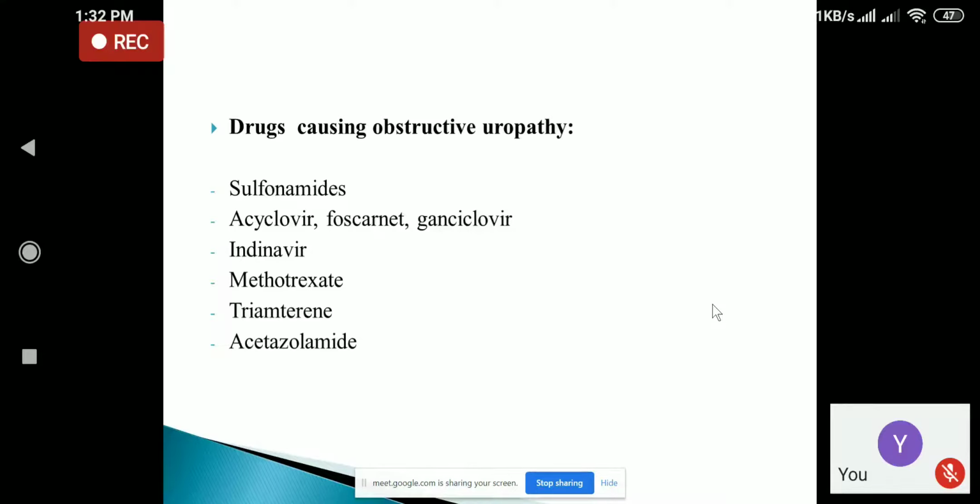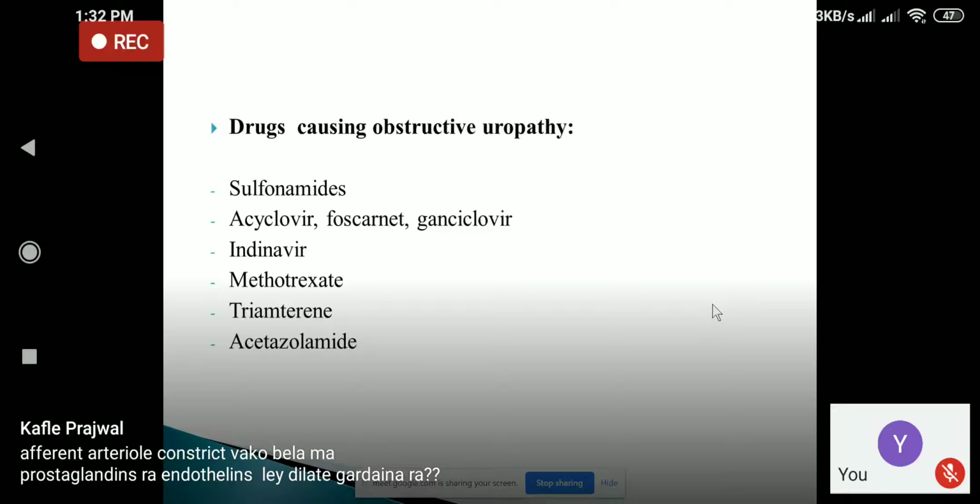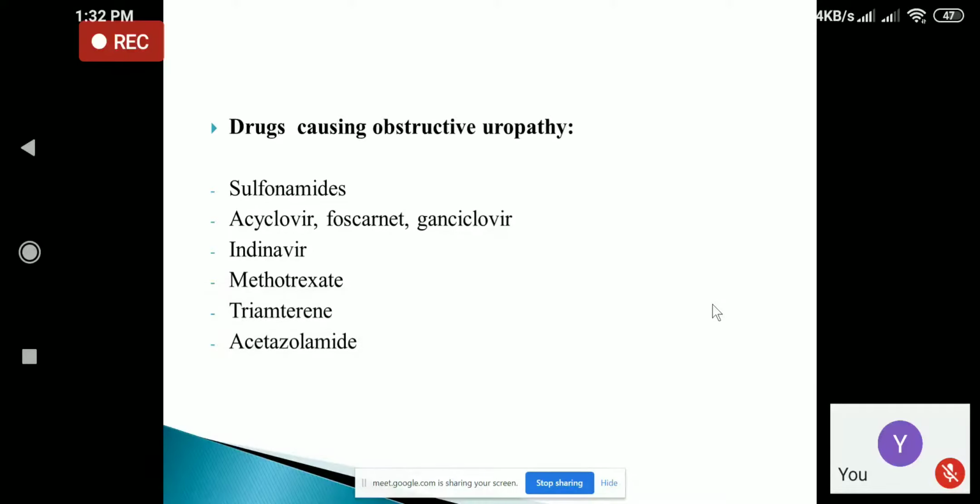Normally what happens, urine flows from the kidney to the bladder and then to the urethra. But if there is obstruction, instead of flowing from the kidneys to the bladder, urine will flow backwards, or there will be reflux to the kidney, and kidney becomes swollen. And when the kidneys become swollen, it is known as hydronephrosis.